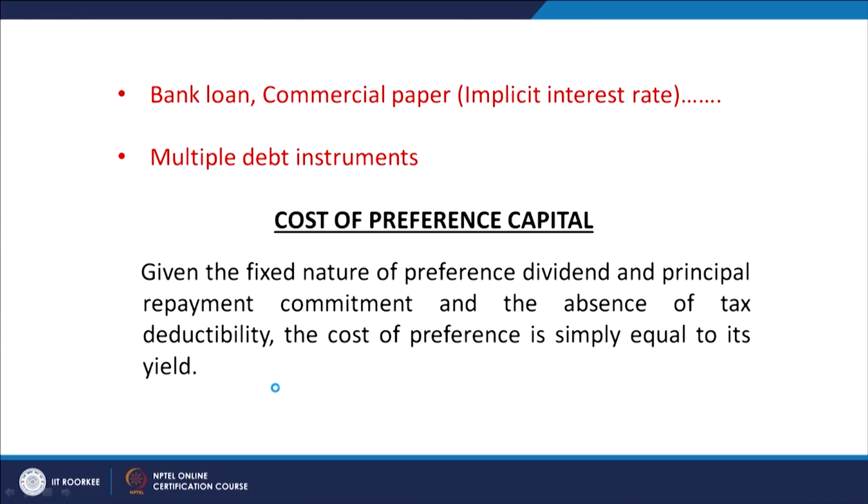So, for us the current rate of interest charged by the bank is important, and that we are going to consider as the cost of the bank borrowings. Similarly, we have other instruments like commercial paper and other short term instruments. So, how to calculate the cost of commercial paper?